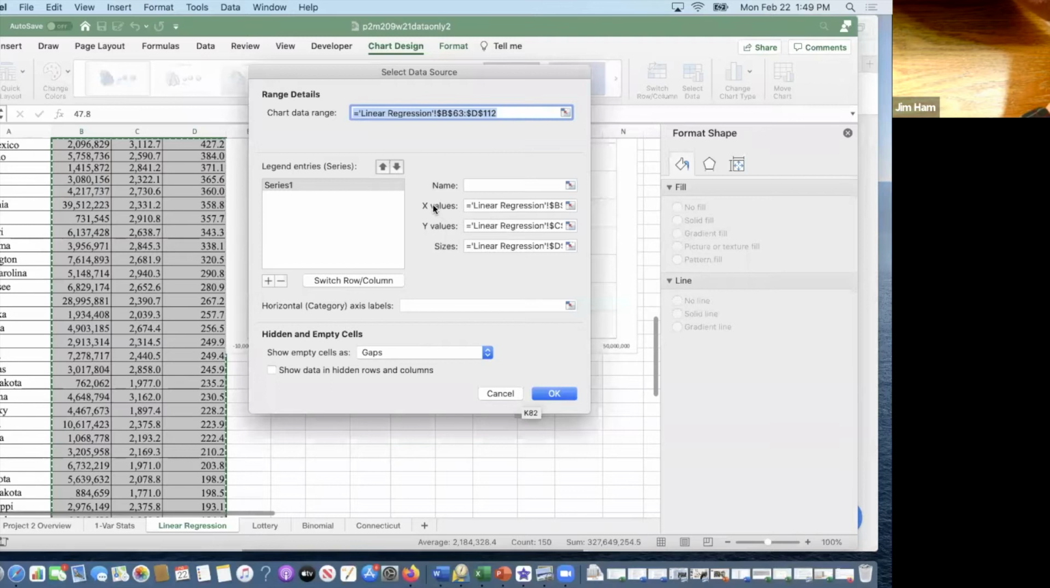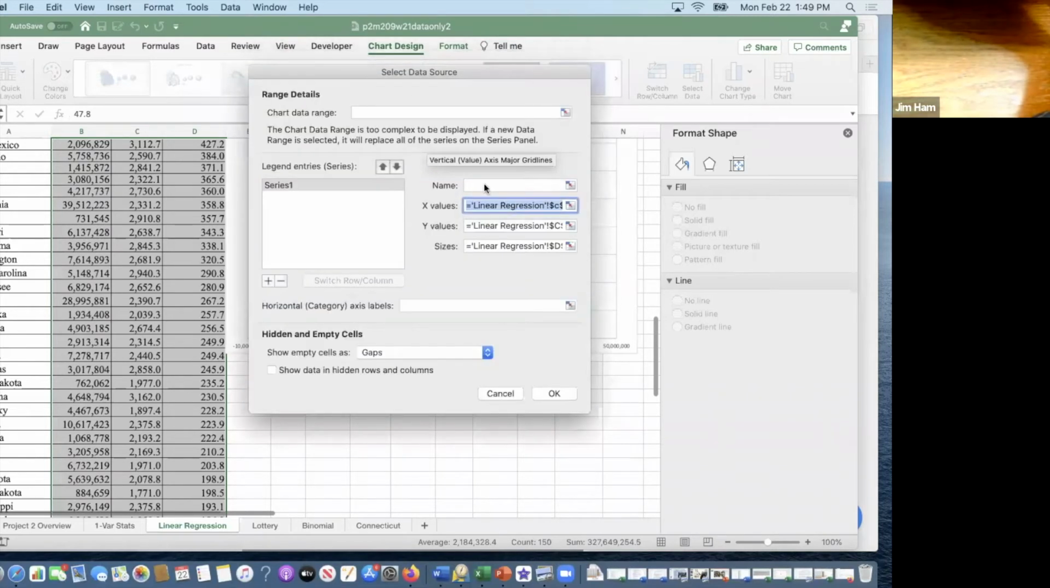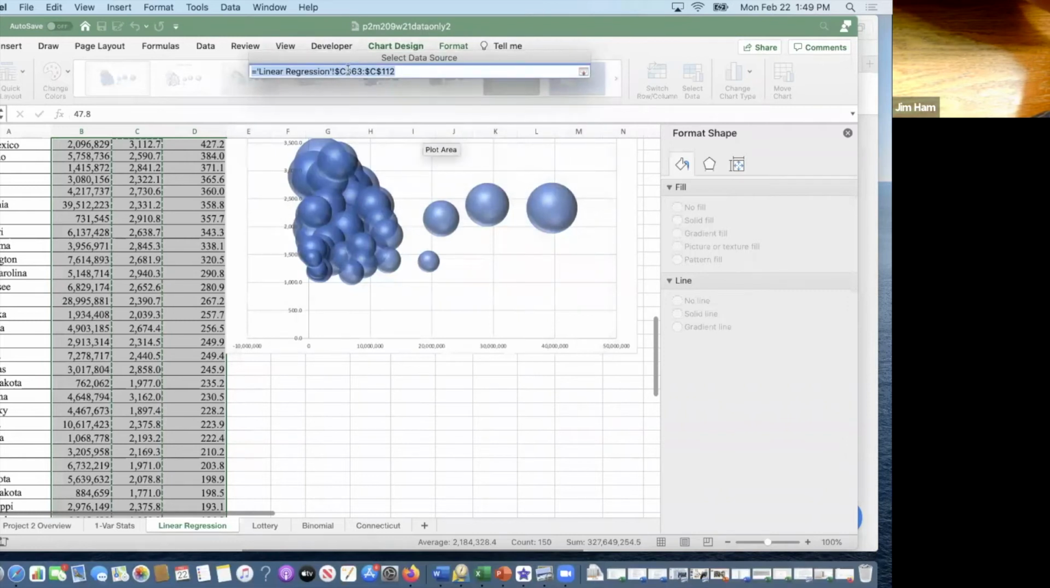All right, my X values, I want to be the numbers in column C. So I'm going to click on this, and instead of the B's, I want the C's. C63 to C112. For the Y values, I want the numbers in column D. So I'm going to change these C's to D's.